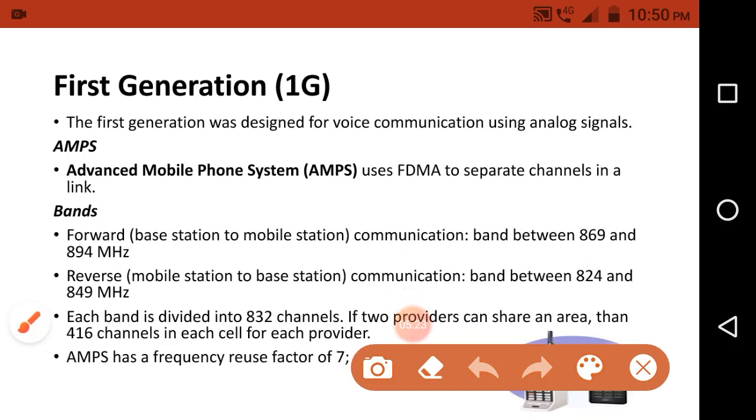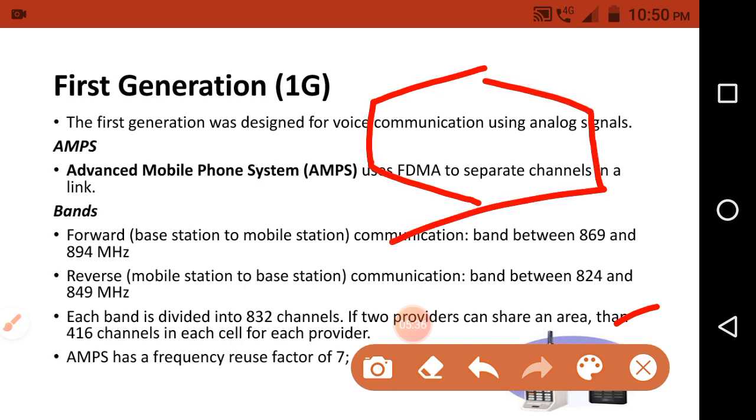If two providers share the area, then each provider gets 416 channels in each cell. We have already discussed what a cell is: we divide the cellular area into individual cells.